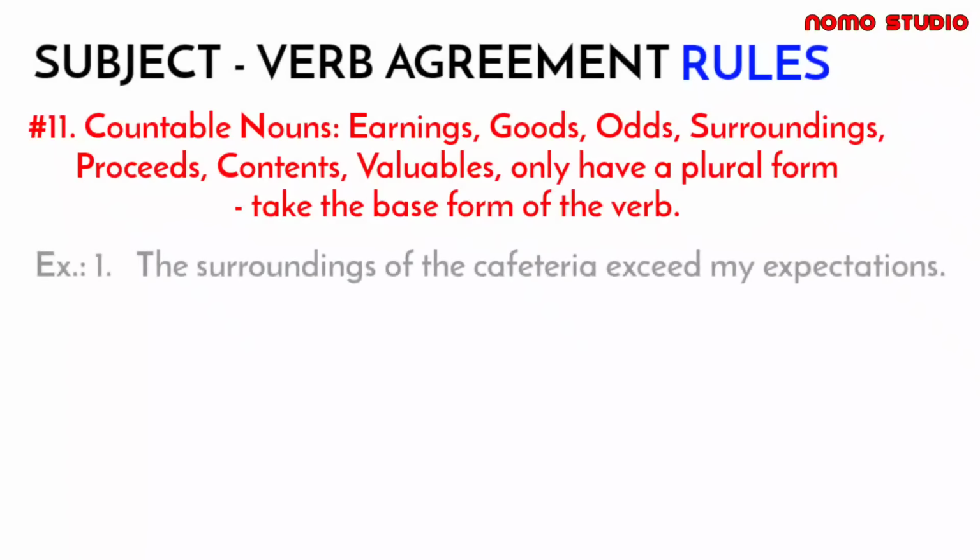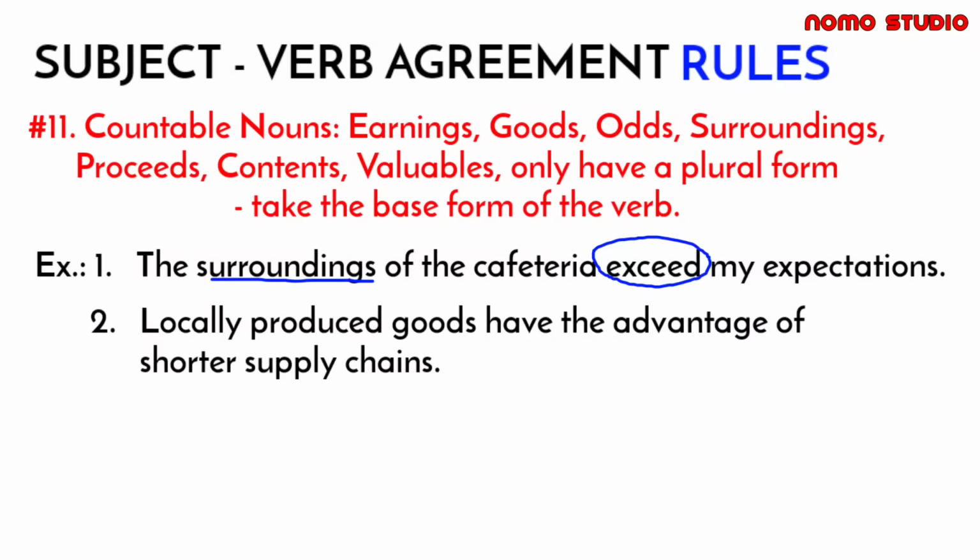So let's have an example. The surroundings of the cafeteria exceed my expectations. Since ang subject natin is surroundings, which is a countable noun, so we have to take the base form of the verb or yung mga verb na walang S. So next example, we have locally produced goods have the advantage of shorter supply chains. So in the given sentence, we have to use have since the locally produced goods act as a subject which is in plural form.